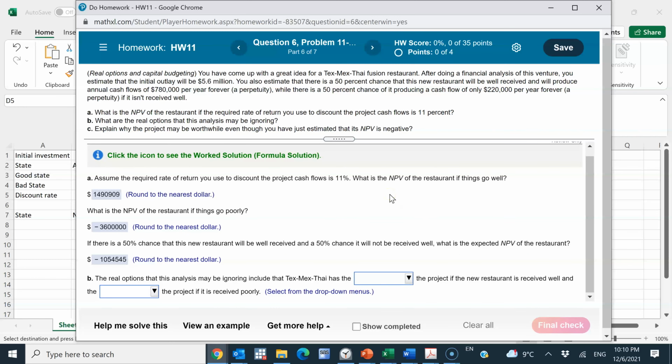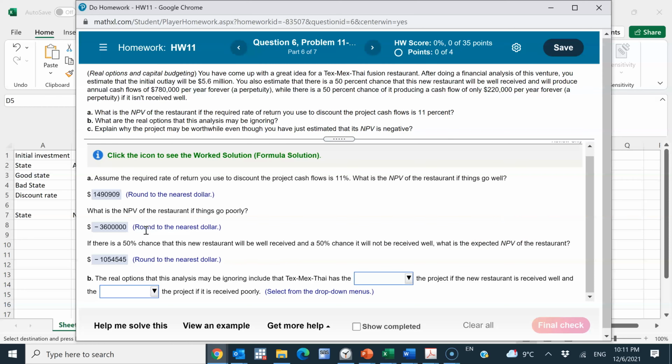So the key of this question is basically about a real option. Even though the expected NPV of this project turns out to be negative, we might still want to take on this project.